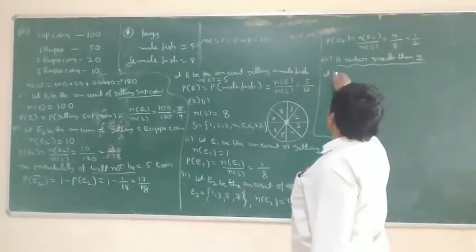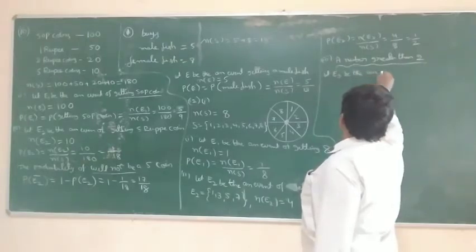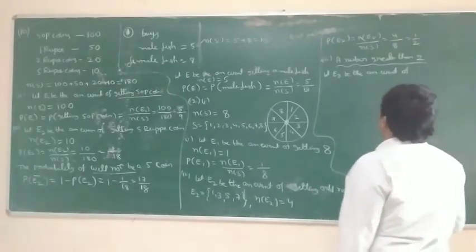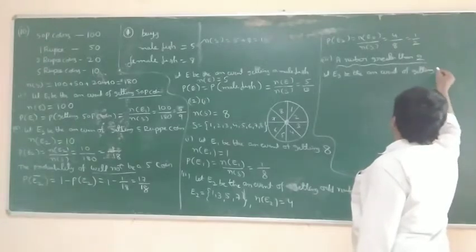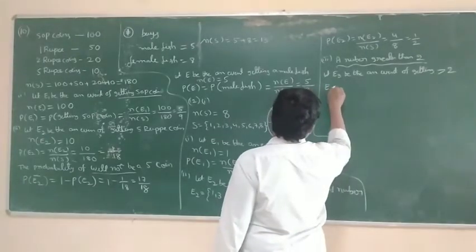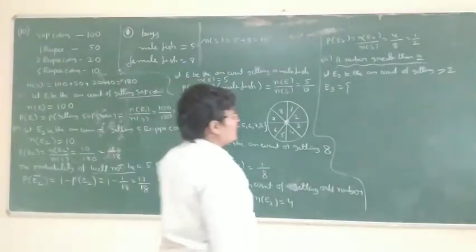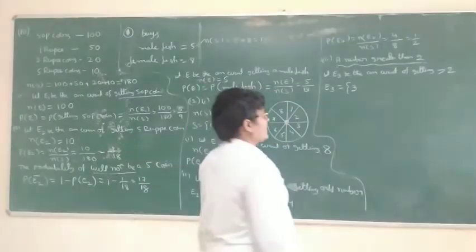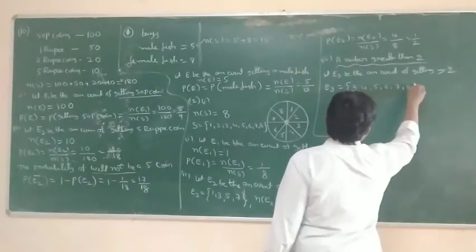Let E3 be the event of getting a number greater than 2. So greater than 2, how many elements are there in the given data? Greater than 2 means not 2, greater than 2 means 3, 4, 5, 6, 7, 8.